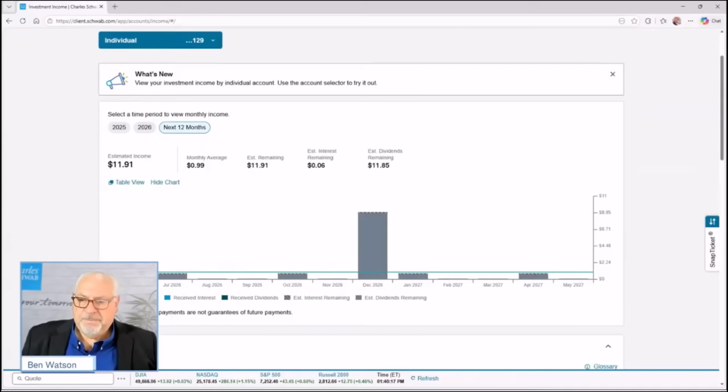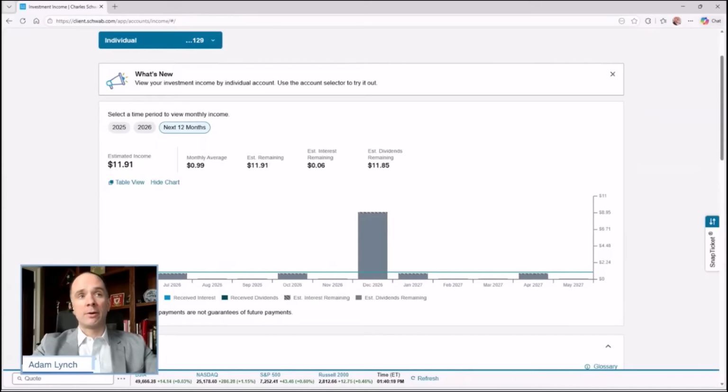Certainly. Yeah, it'd be a great spot if you're going through your annual rebalance, let's say, and you get those trades in. Then you can come in here and double check, make sure that nothing that you did threw off the income stream that you had tried to establish in the past. So it's a great secondary check for things like that.